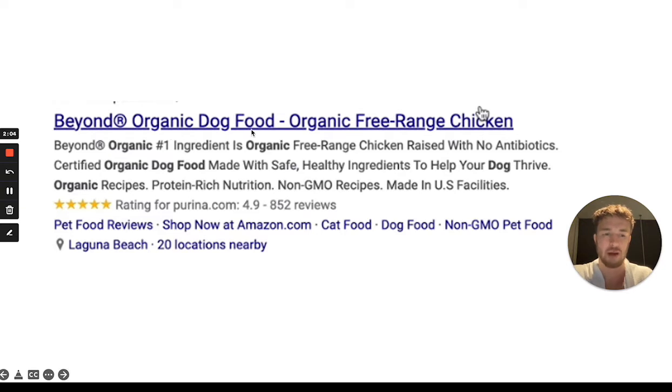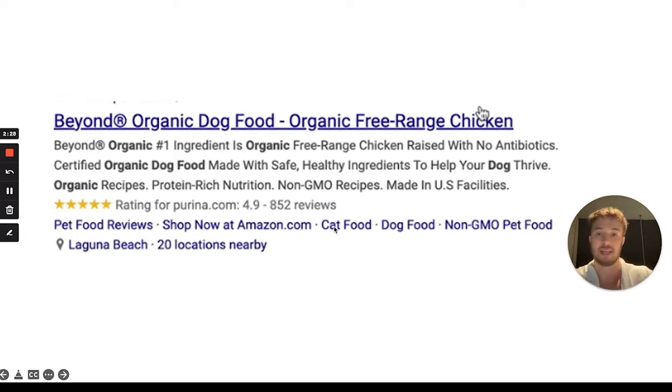It's a really good thing. Why? Because you are using the keyword in the first sentence: organic dog food, organic free range chicken, for example. You can use in the first sentence as many keywords as possible. You can insert them, embed them, so you have those keywords. And at the end, of course, you can have extensions.